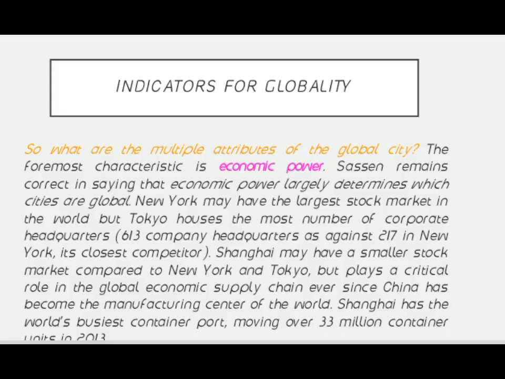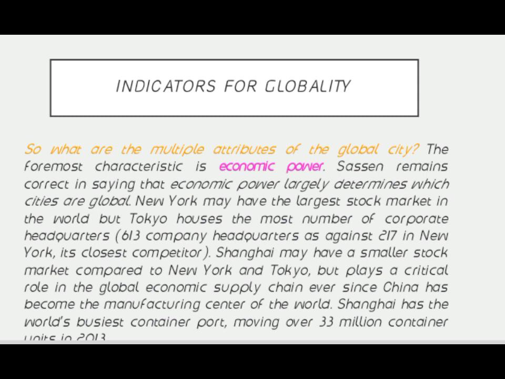So our topic for today is all about the indicators for globality. What are the multiple attributes of the global city? The foremost characteristic is economic power.